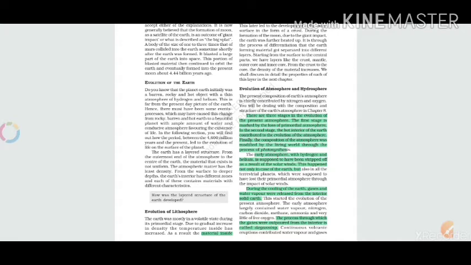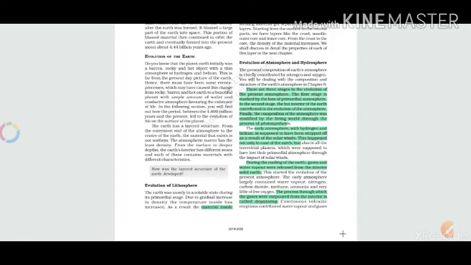Because as we all know, on the earth we have a vast variety of materials, various kinds of gases and carbonic materials. Some of the material is in gas form, some is in liquid form, and all others are in solid state. So there is a vast variety of materials available on the earth. This is just because of the evolution of the earth.